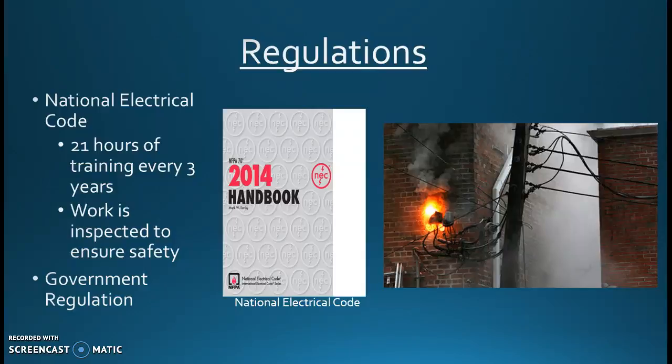While electricity was able to be delivered throughout the country, concerns grew over the safety of the electricians. The electricians install electricity based on the National Electric Code, which was first published in the 1890s and gets updated every 3 years. Also, there is a standard for electrical safety in the workplace. They are also required to attend 21 hours of training every 3 years and are required to have their work inspected after installation to make sure it is installed correctly.